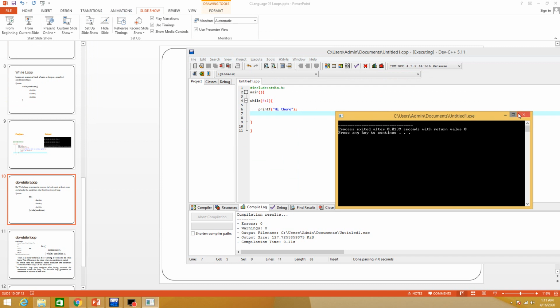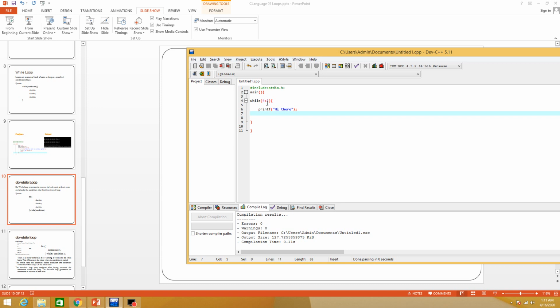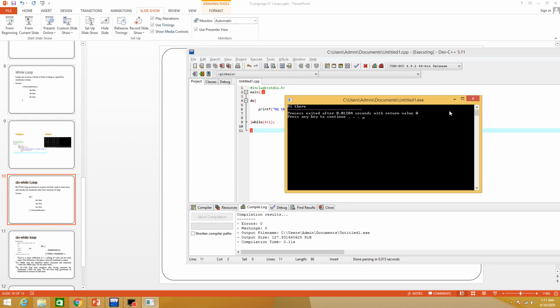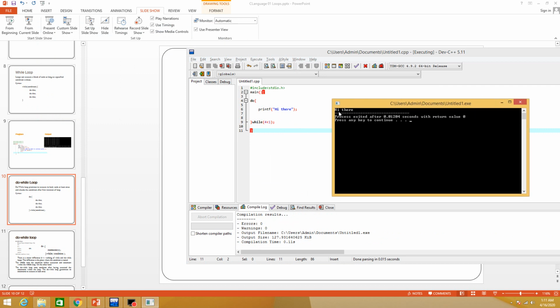So okay, let's do this program in a do while loop. Do while, place the same condition, 4 is less than 1. Now let's compile it and run. Now you can see that hi there has been displayed on the console.